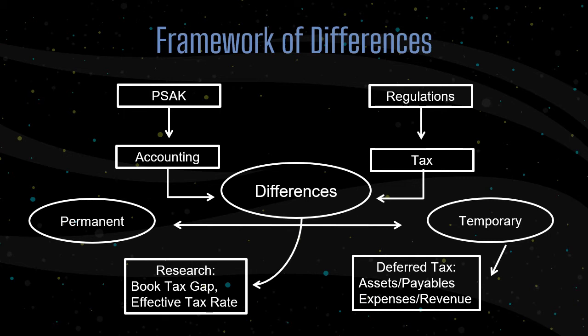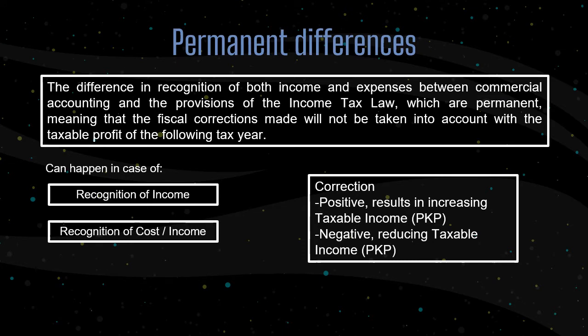This is the framework of differences. As you know, fiscal reconciliation happens because there are some differences which can be divided into two types, permanent and temporary. And this is also a focus of research called the book tax gap. And on the accounting side, it will show a deferred tax. In general, there are two differences in recognition of both income and expenses between commercial accounting and fiscal or taxation that cause fiscal correction or reconciliation.